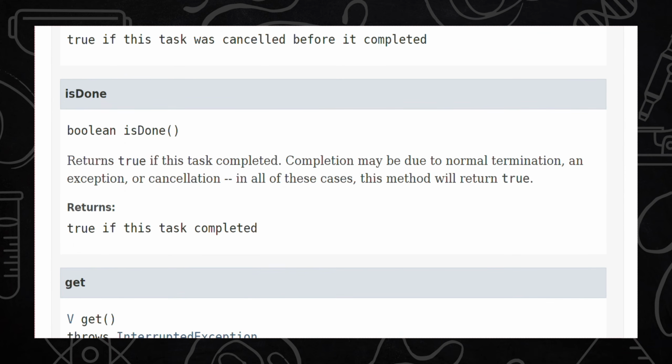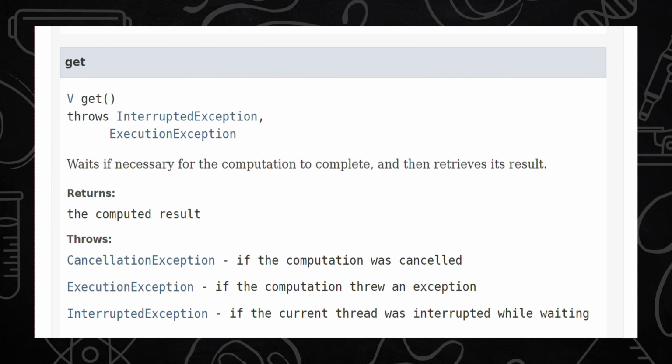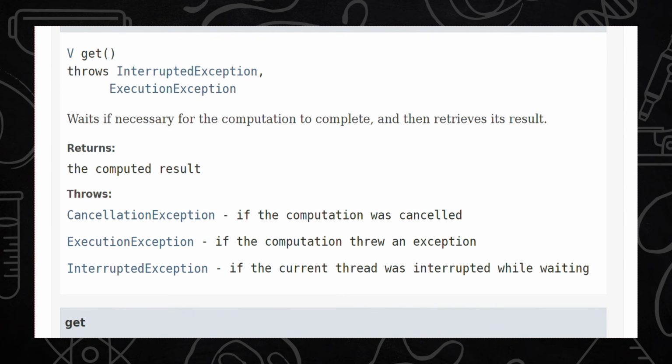Then we have one more method, which is isDone. This method returns true if the task is completed, irrespective of whether it's completed normally or it is cancelled. In both cases, isDone will return true. Now we have this most used method, which is the get method. This will actually return the result returned from the thread execution. So we are able to access that returned value using the get method.